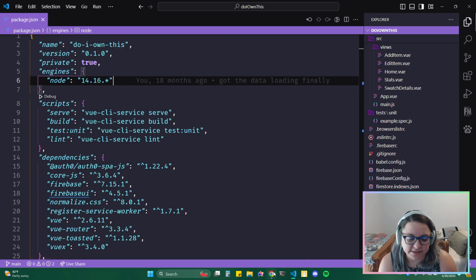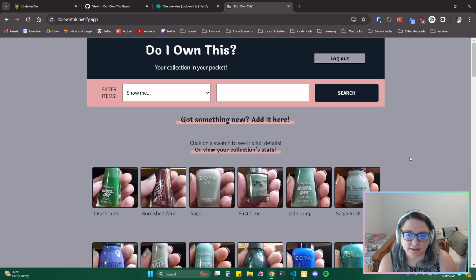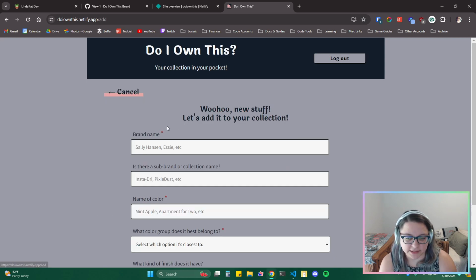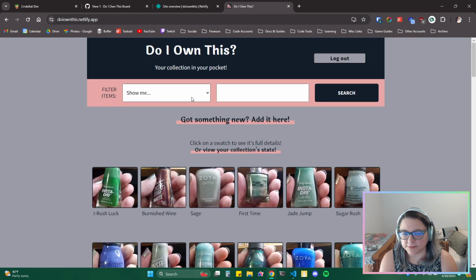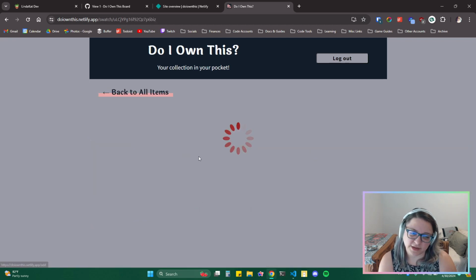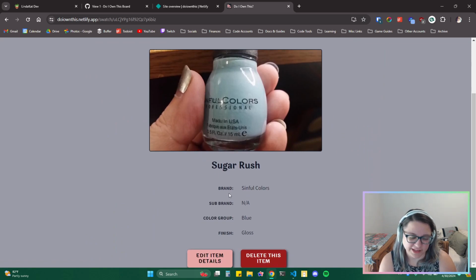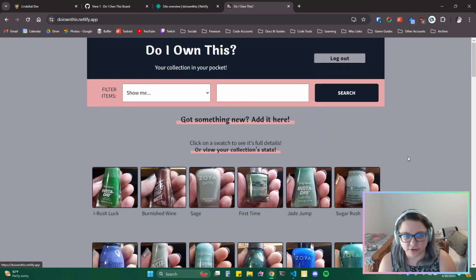So this is the site. It's called Do I Own This? Like I mentioned, I like some of the look of it still, but there are definitely things like the general form, the search and filtering, the way the picture and details look that we could modernize and make look a little newer. But before we get to that, we're going to go through and refactor this.